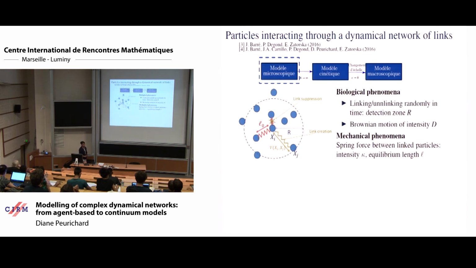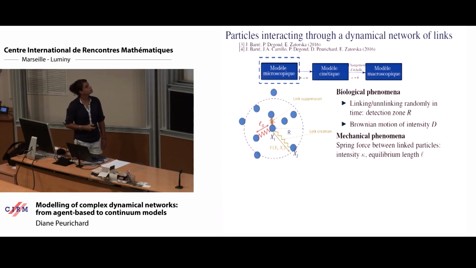Let me present the agent-based model that will be the starting point of the derivation. It is a simple toy model where each cell is represented as a 2D sphere of center x_i, radius, and detection radius r. What we consider as a biological phenomenon is that each cell can link or unlink randomly with its neighbors contained in the ball centered at their center with the detection radius r. When they link, they create a spring that has an equilibrium length L0. So you have this attraction-repulsion with the linked neighbors. This is dynamical in time.